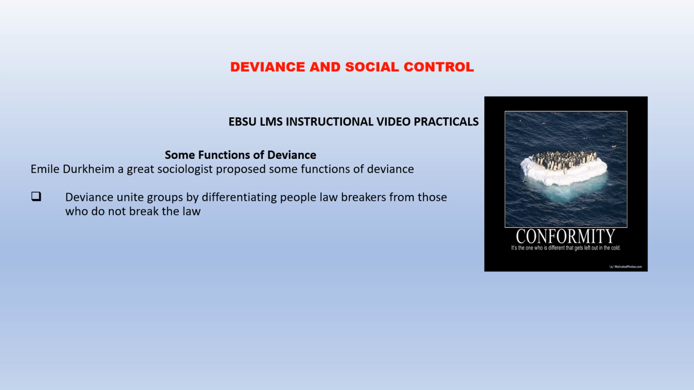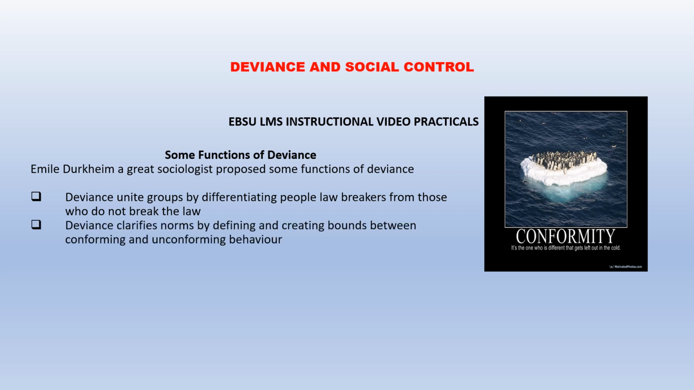The first of them is that deviants tend to unite people by differentiating people who are non-deviants from those who are deviants. So if you and I, for instance, are conformists, if we obey and conform to the laws of the society, and if we conform to the social norms of the society, we tend to be united. So we tend to know ourselves as people who are united. Of course, those who violate the law, who are considered deviants, may also unite as people who violate the law.